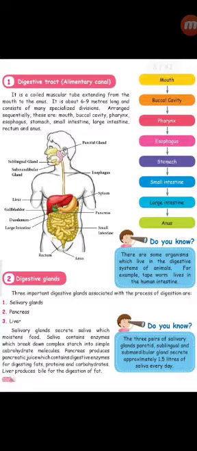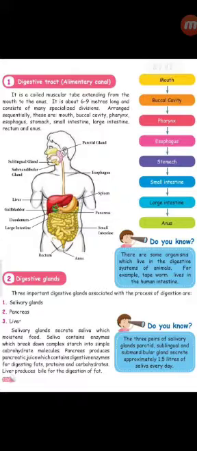Okay, now let us see the function of the pancreas. Pancreas produces pancreatic juice which contains digestive enzymes for digesting fats, proteins and carbohydrates. So in the pancreatic juice, some enzymes are there and they will work to break down the fats, proteins and carbohydrates.